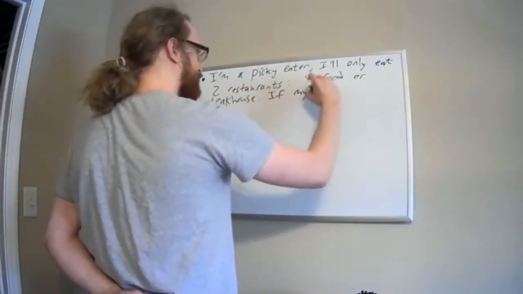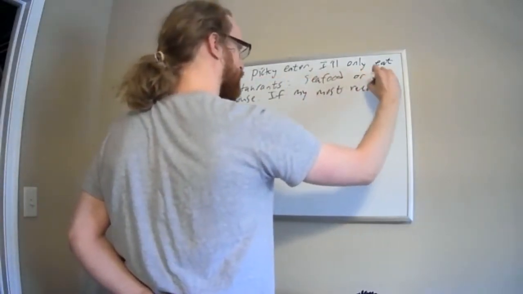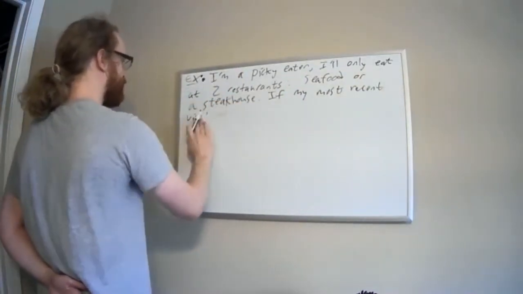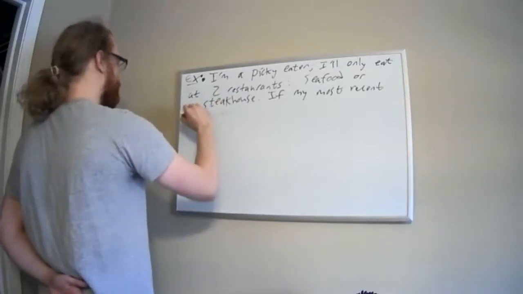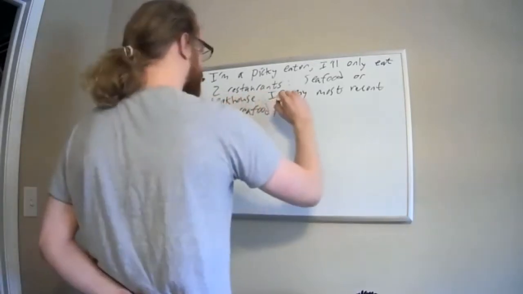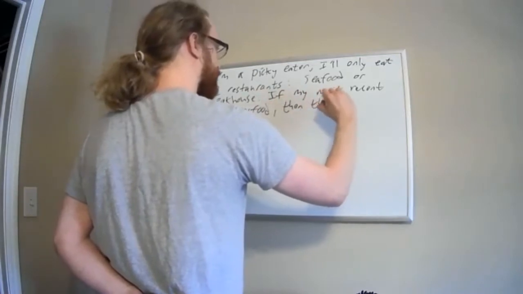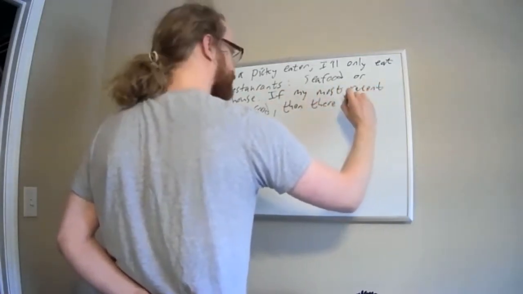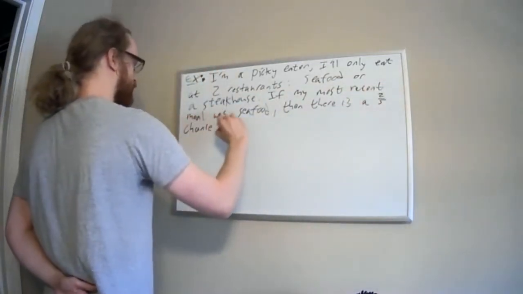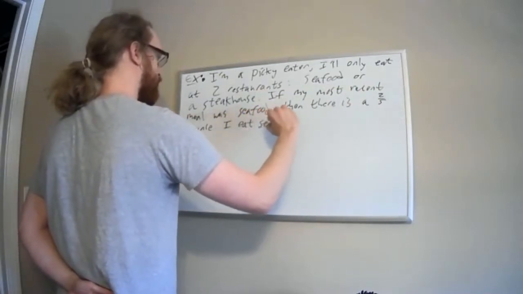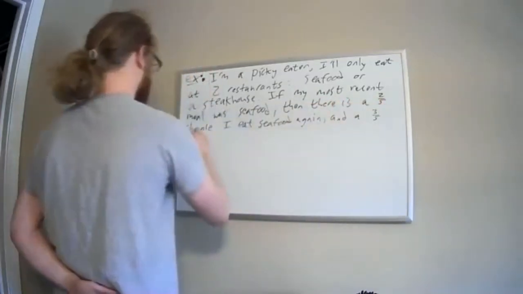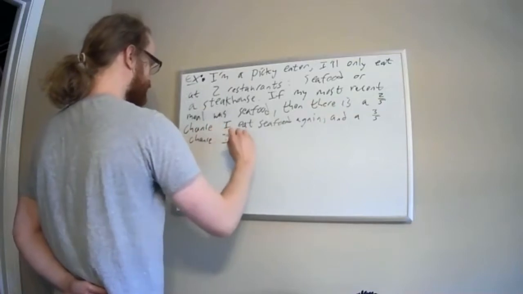And so if my most recent meal was at a seafood restaurant, then there's a 2/5 chance that I eat seafood at my next meal, and a 3/5 chance I eat at the steakhouse.